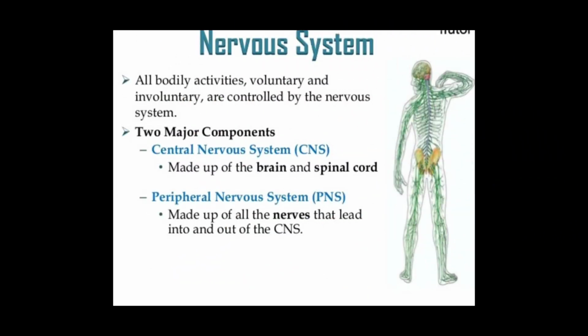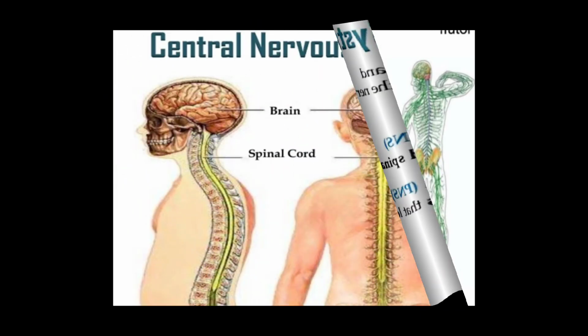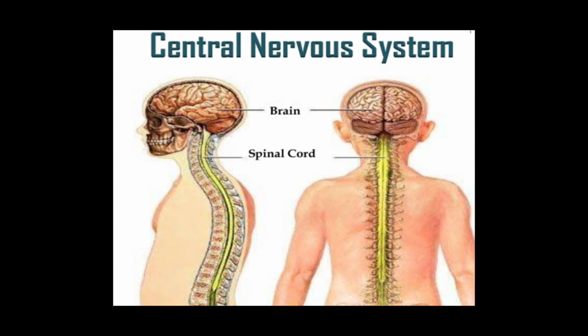So let's start with the nervous system. The nervous system is divided into two types. There are the central nervous system and the peripheral nervous system. So let's start with the central nervous system, that is known as the CNS.